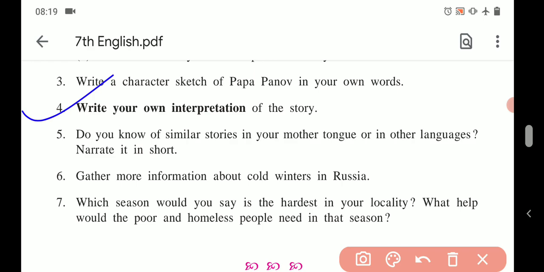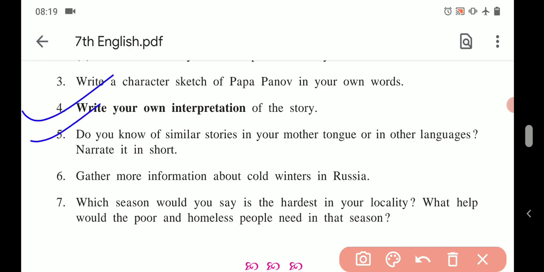So what is the message of the story? It is what? We must help the needy people. Whenever it is possible for us, at that time we should help the needy, because service to man is service to God. It is simply the interpretation of the story.